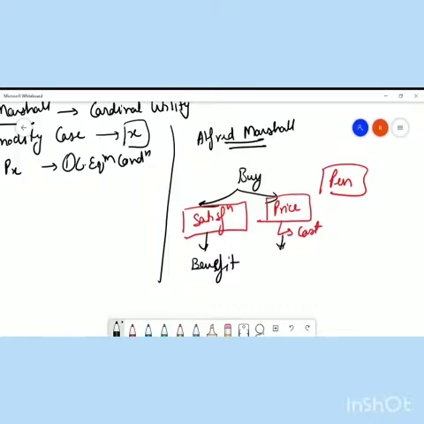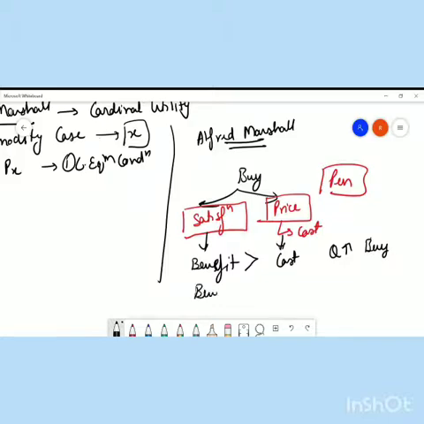And this is nothing but the cost of the product. Now think of it, if benefit is greater than cost, what is your obvious reaction? The obvious reaction will be, let me buy more of the product. So quantity will increase, the consumer will try to buy more units of this commodity.